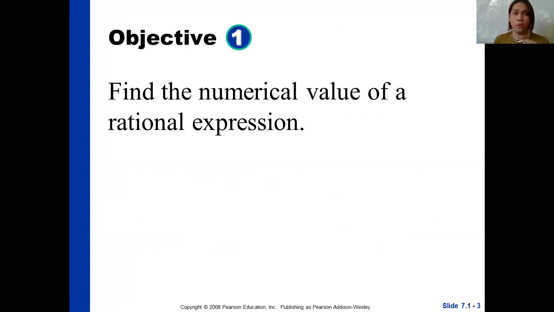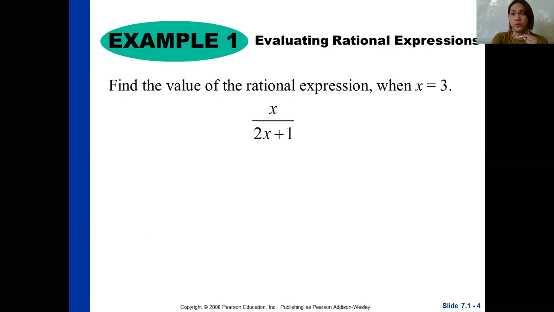Now let's go over our first objective. Our first objective is to find the numerical value of a rational expression, so that we can understand how to solve and the concept about rational expressions.